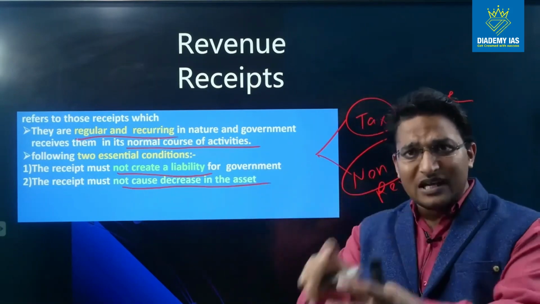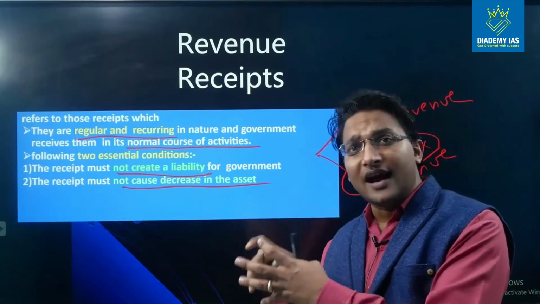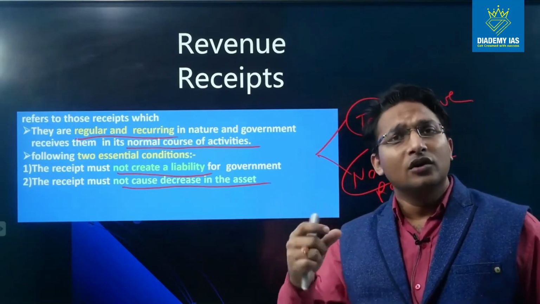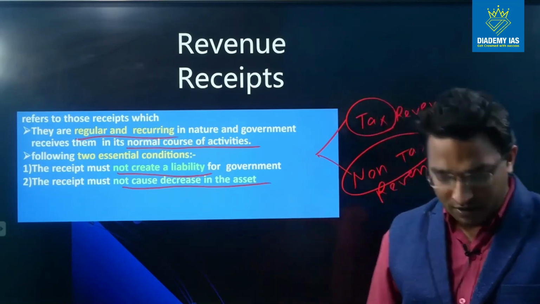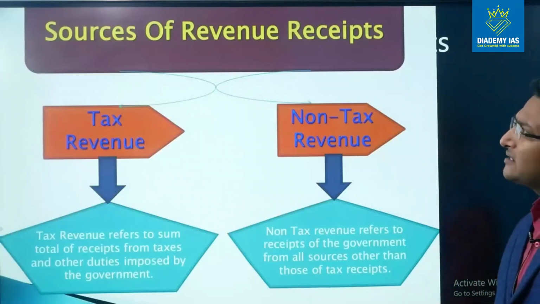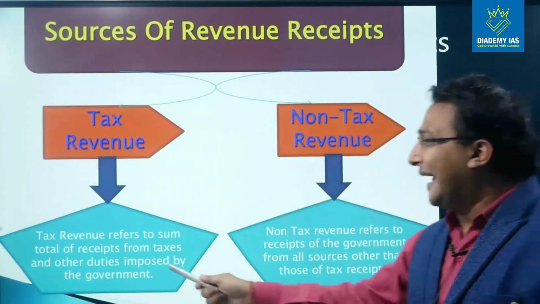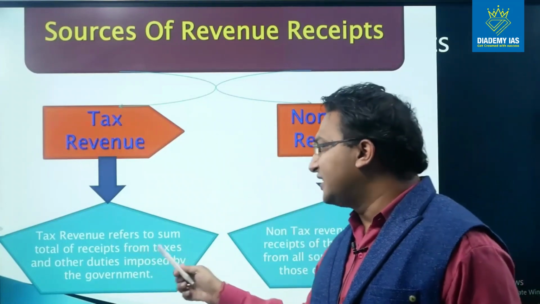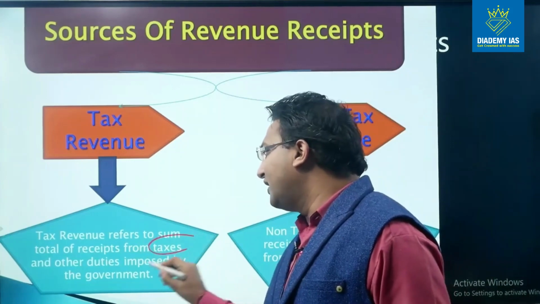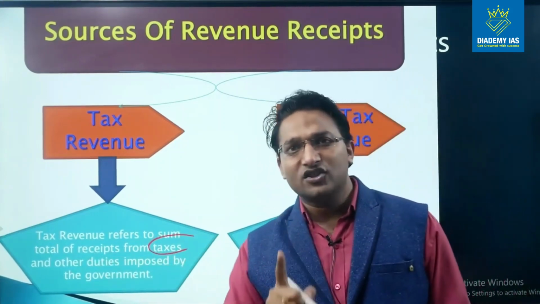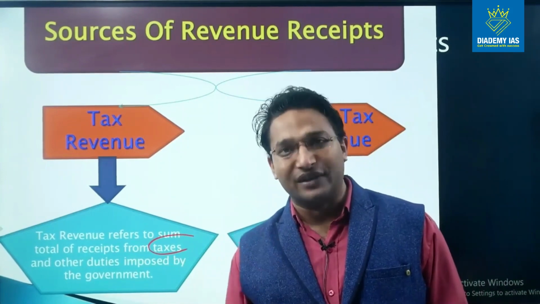So it is a compulsory payment and there is no direct obligation on the part of government to return something to a particular taxpayer. So you can see over here sources of revenue receipt. We have tax revenue. Tax revenue refers to sum total of receipts from the taxes and the other duties imposed by the government. Friends, for the taxation part, I will have a separate session.